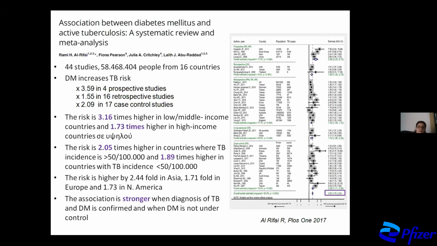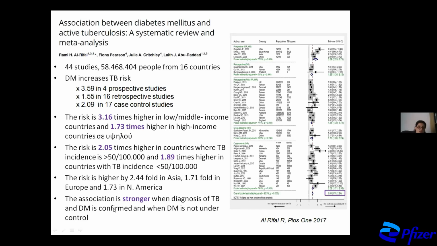And this is a more recent meta-analysis on the same subject, which included 44 studies from 16 countries. And in that study, what was shown is that DM increases TB risk 3.6 times in 4 prospective studies and 1.5 times in 16 retrospective studies. Also, the risk is 3 times higher in low and middle income countries and 1.7 times higher in high income countries. Also, the risk is higher about 2 times in countries where the TB incidence is more than 50 and 1.9 times higher in countries where TB incidence is below 50.